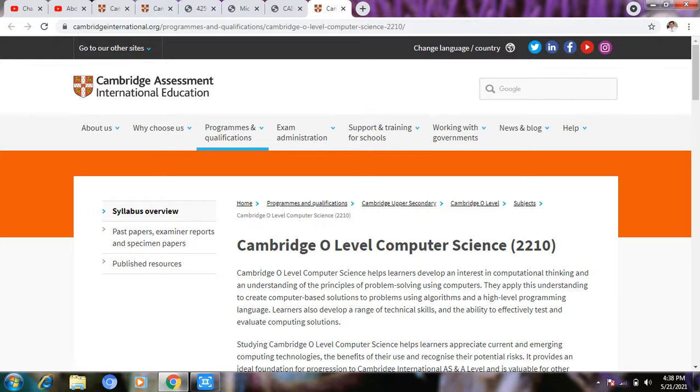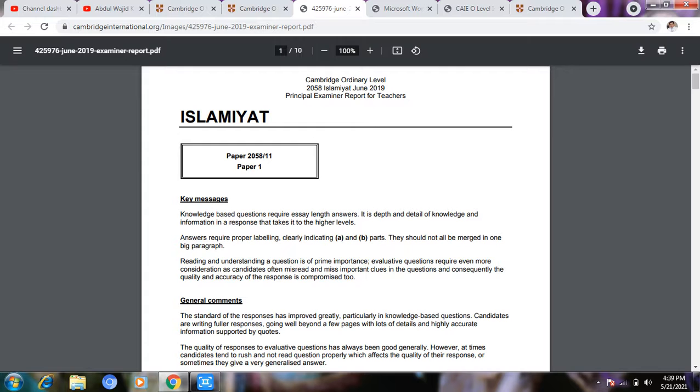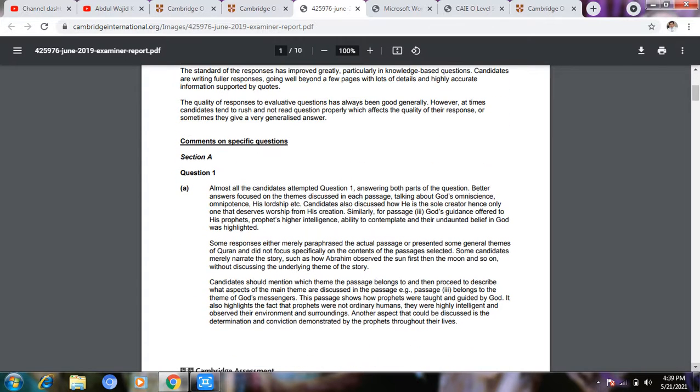Now this is the description about each and every question. The examiner will provide you guidelines right here, each and everything. For example, almost all candidates attempt question 1, answer both parts of the question, a better answer focuses on these themes discussed in each passage.